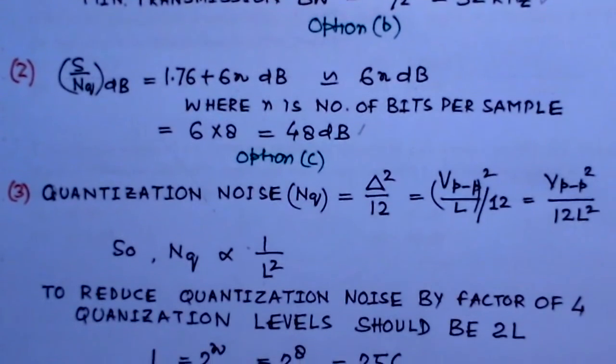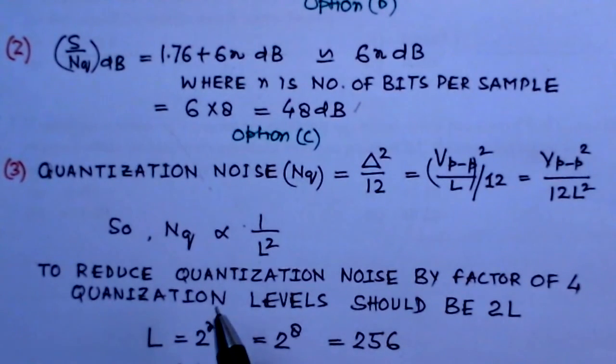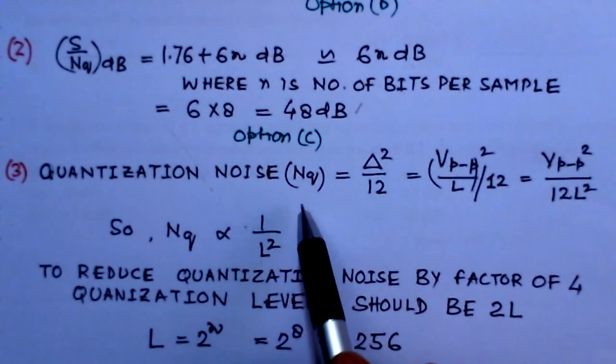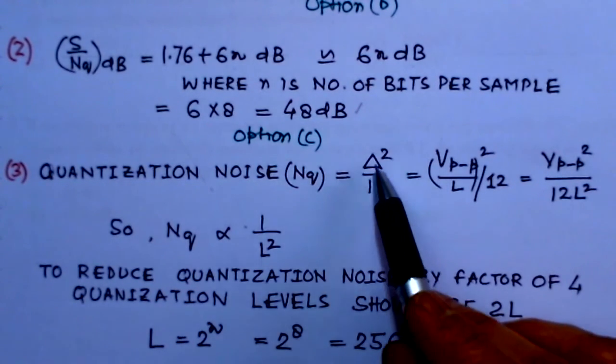Now we see the third part here. We have to find the number of quantization levels to reduce the quantization noise by a factor of 4. So we know quantization noise is given by delta square by 12, where delta is the step size.